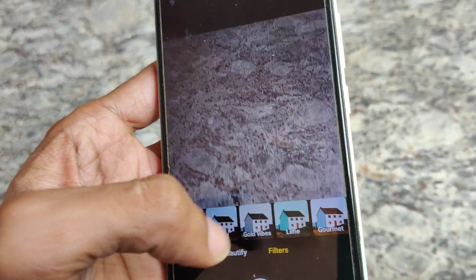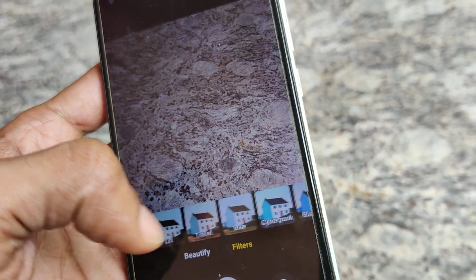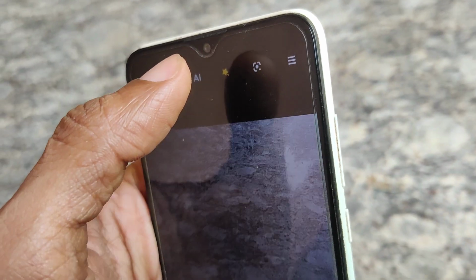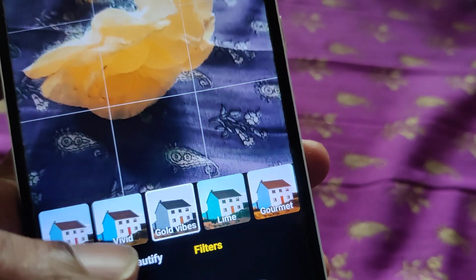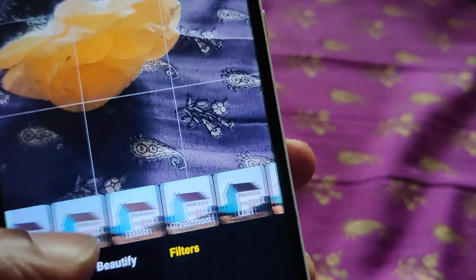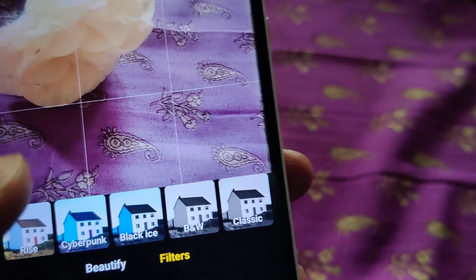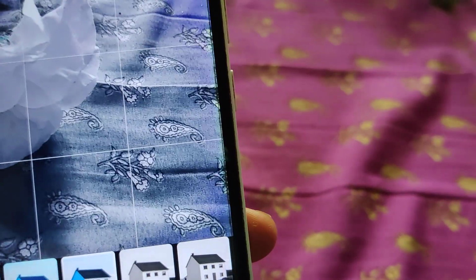That is, if you are in a vivid mode or any other modes, you can choose from here. Black and white or classic, you can choose from here. For example, I take this flower, and if I choose from normal to vivid or cold vibes, you can see that the color is changing here. Childhood, travel. So from here you can adjust, or even you can change it to black and white or classic. Black, guys. So you can take different modes from here.